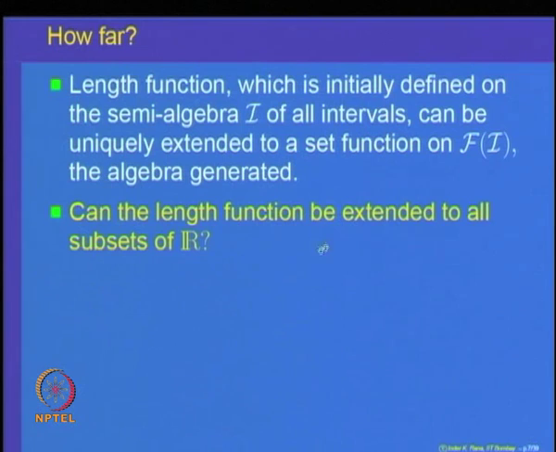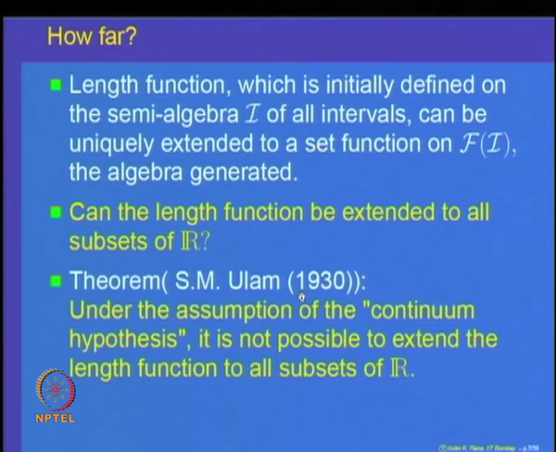Now we will go to the next step of the extension. We will start with a measure which is defined on an algebra, and we want to try to extend it to the sigma algebra generated by it. So, the next step in the extension theory is going to be: can the length function, for example, be extended to all subsets of the real line? We have done it from intervals to the algebra generated by intervals. There is a theorem by a mathematician called S. M. Ulam, and that theorem was proved in 1930.